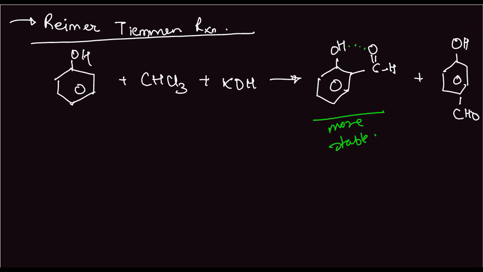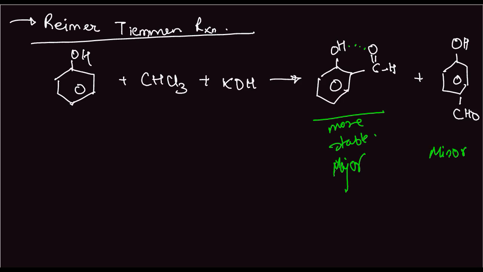Okay, this is the Reimer-Tiemann reaction. If a bulky group is present in the ortho position of the phenol, due to strain and crowding, the para product now dominates. So initially the ortho product is the major product, and this is the minor product.